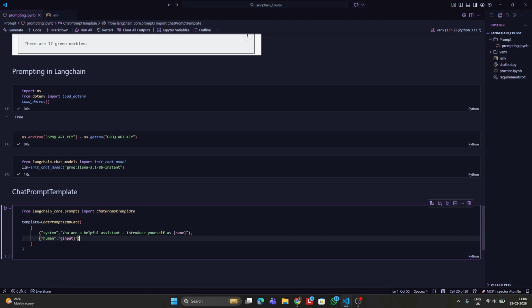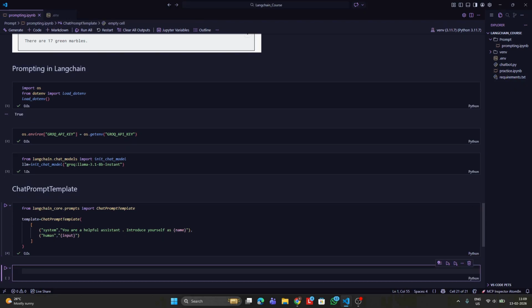First is the system instructions. We are telling the bot that it is a helpful assistant which is used to answer any query given by the user, and it has to introduce itself as some name. This name is configurable from the user point of view. The next thing we have is the human message. Human message is a message that we are going to give the bot. So now let me run this file.